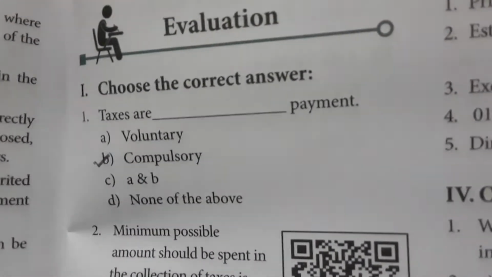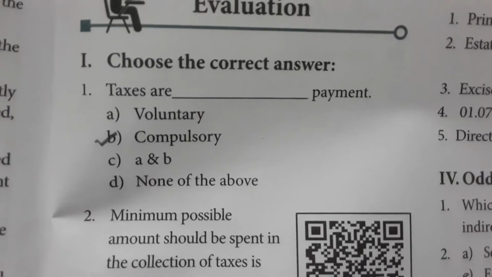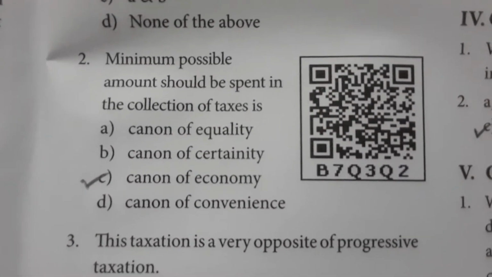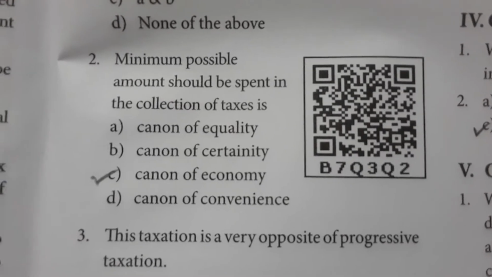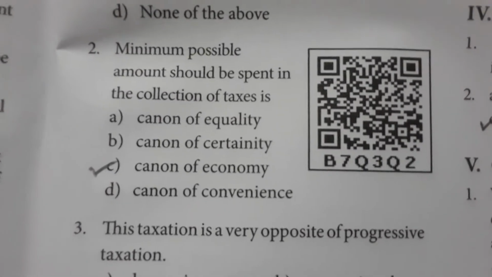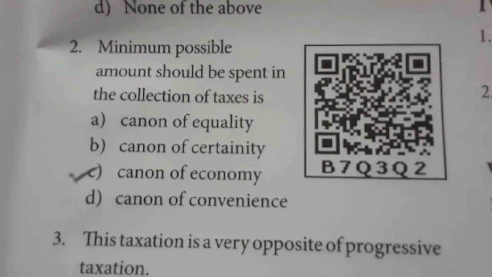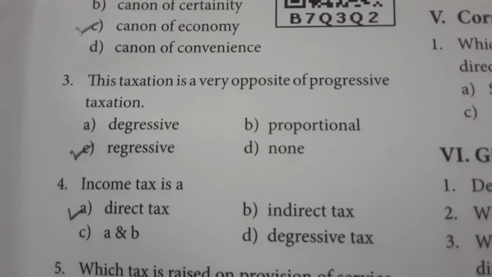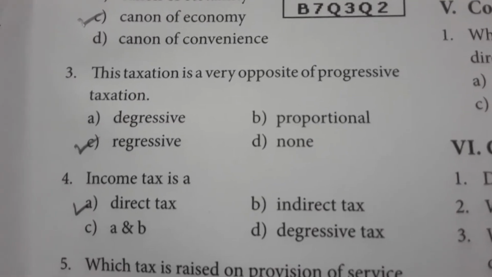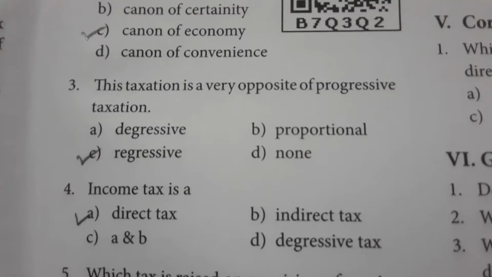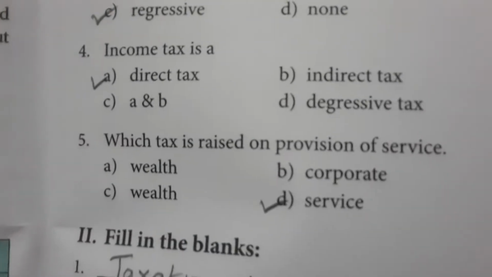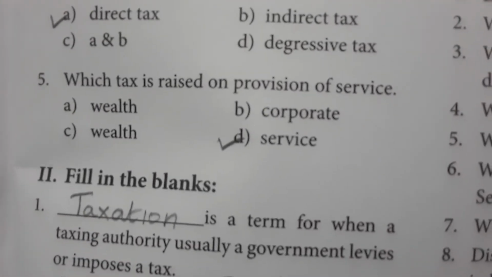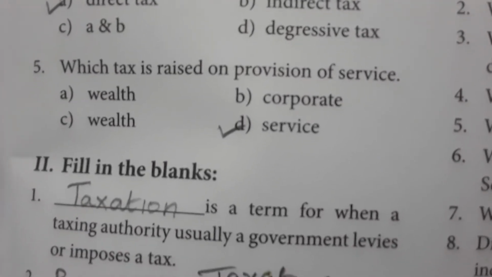Choose the correct answer. Taxes are compulsory payment. Minimum possible amount should be spent in the collection of taxes is canon of economy. Regressive taxation is the opposite of progressive taxation. Income tax is a direct tax. Which tax is raised on provision of service?